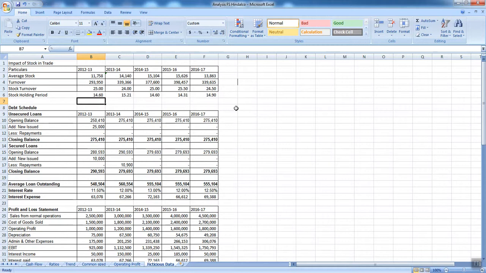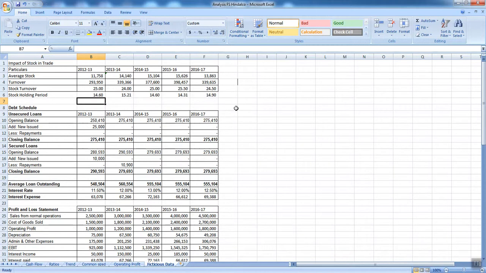Now in my fictitious data, I have considered some figures for the 5 years 2012-13 to 16-17, and based on those figures I have calculated the stock turnover ratio. Now let us have a look at what happens in the years 2012-13 to 16-17 for the stock turnover ratio.